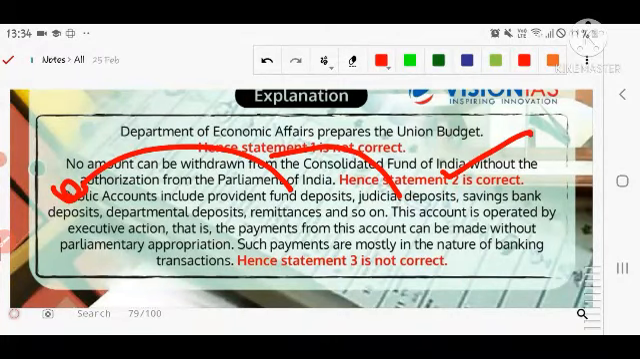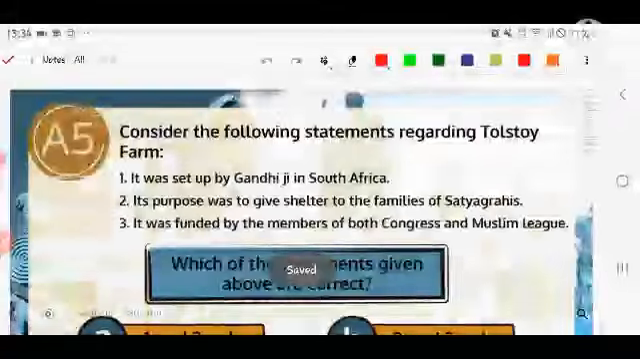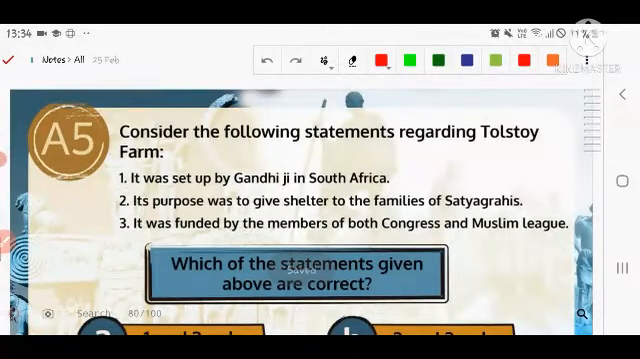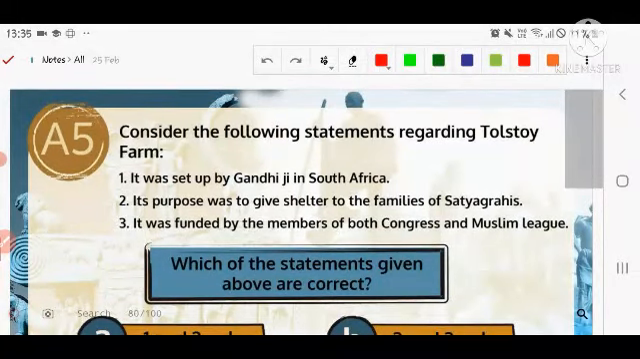Such payments are mostly in the nature of banking transactions, and this money has to be paid by the government of India. So that's why they create a new fund, but that is mentioned in our constitution. I think article 227. I think no, 227 is related to the High Court. Okay, जब भी याद आए तो बताते हैं.